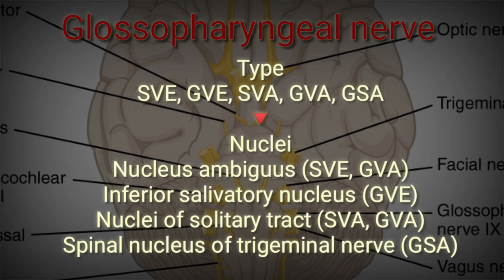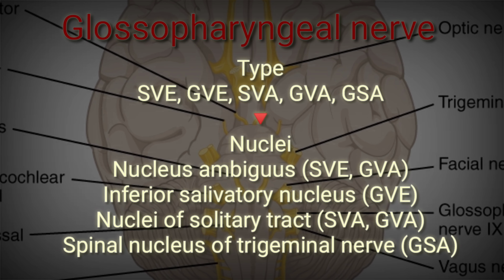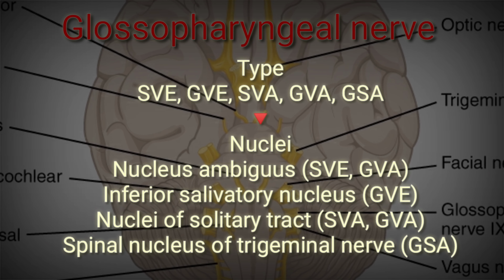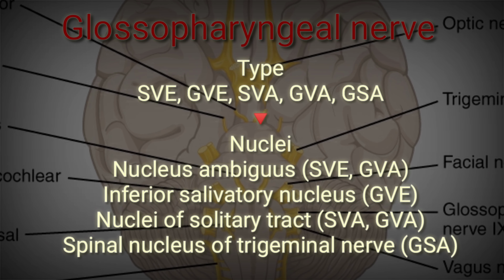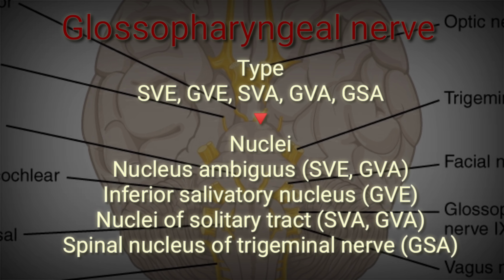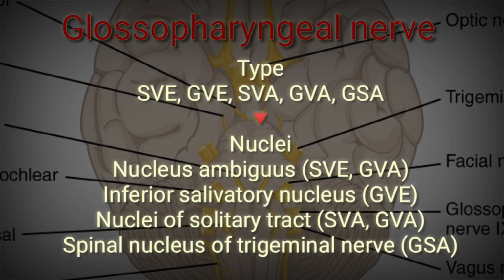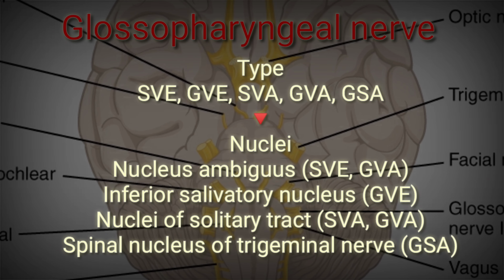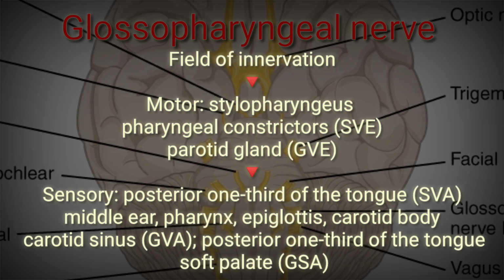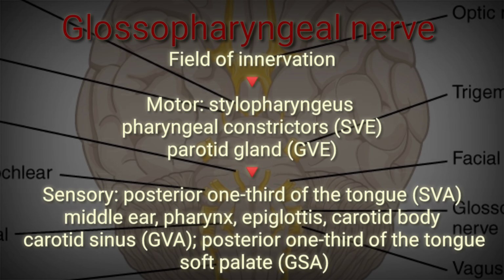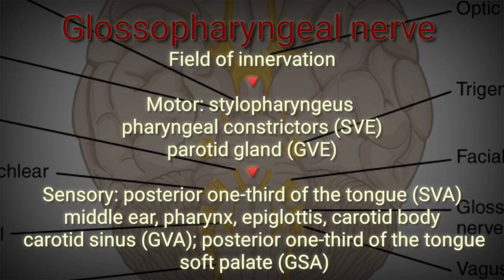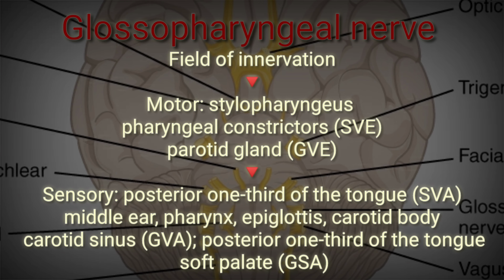Type: SVE, GVE parasympathetic, SVA, GVA, GSA. Nuclei: nucleus ambiguus, that is SVE; inferior salivatory nucleus, GVE; nuclei of solitary tract, SVA, GVA; spinal nucleus of the trigeminal nerve, GSA. Field of innervation, motor: stylopharyngeus and pharyngeal constriction, SVE; parotid gland, GVE. And sensory: posterior one-third